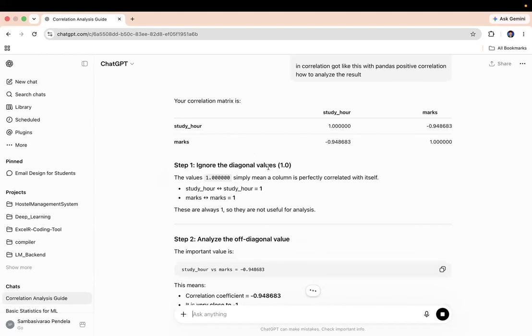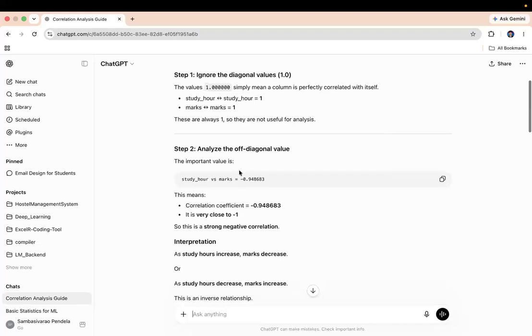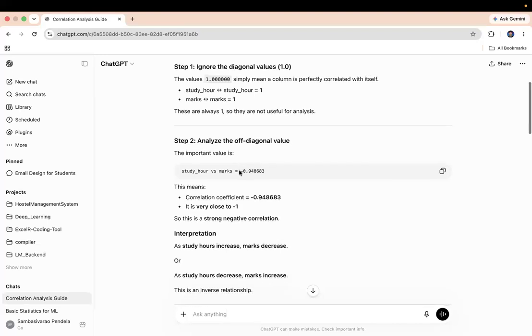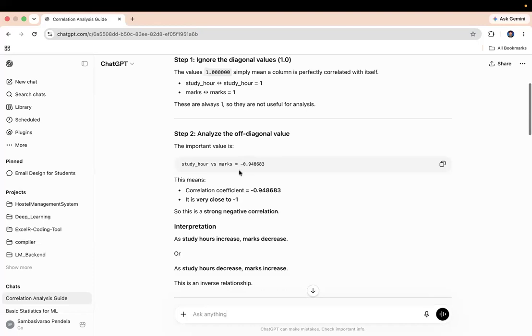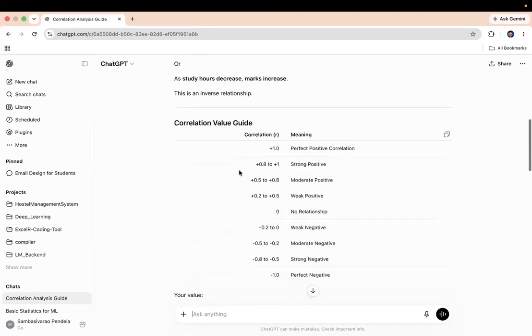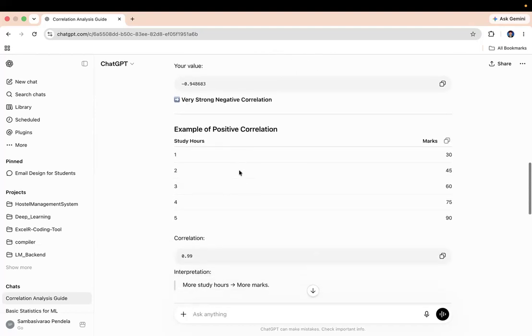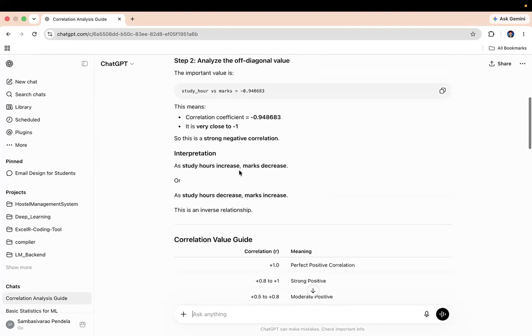Ignore the diagonal values. What are the diagonal values? 1.0. Is it saying negative correlation? Yes, sir. This is -1, no?